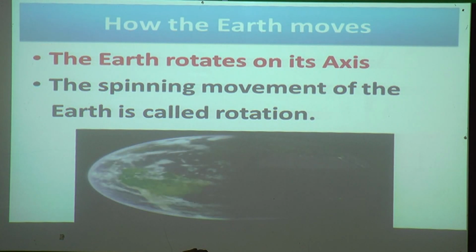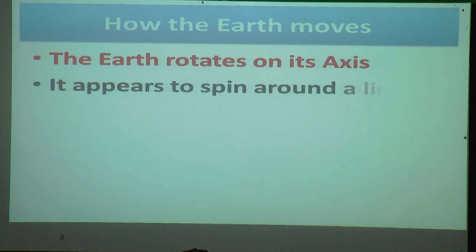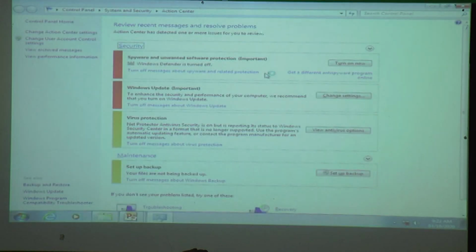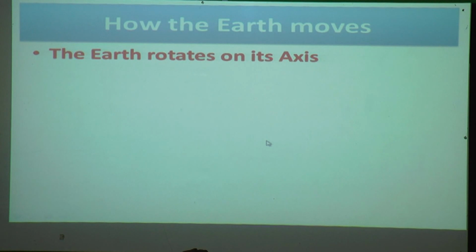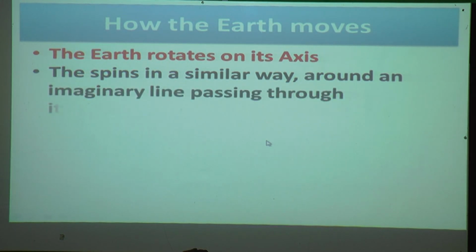It appears to spin around an imaginary line passing through its center.